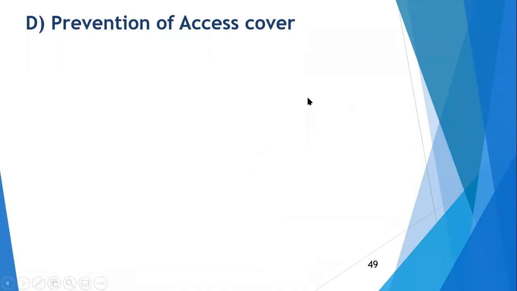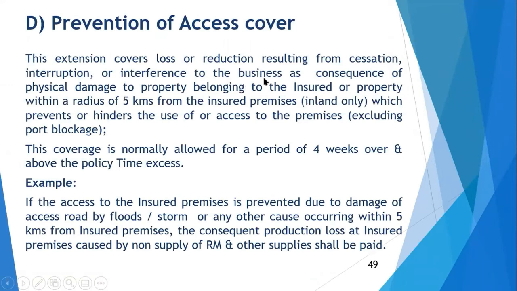Prevention of access is given by GIC. And what it says, it covers reduction, loss of gross profit resulting from cessation, interruption, interference to the business activity, consequence of a physical damage to property belonging to insured or other property. So whether it is belonging to insured or other property, understand, this is very important. Lying within the radius of 5 kilometers. So this is important.